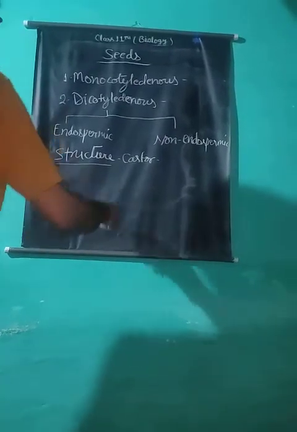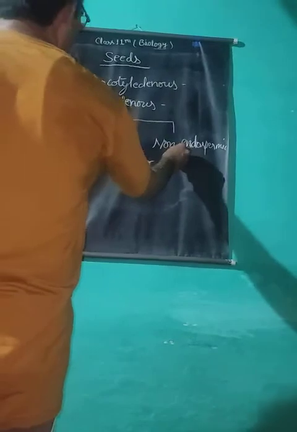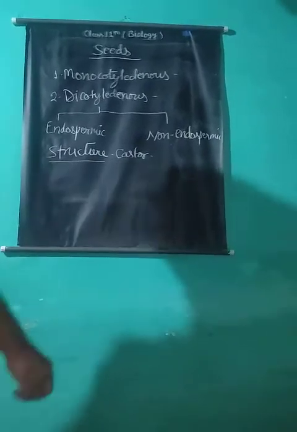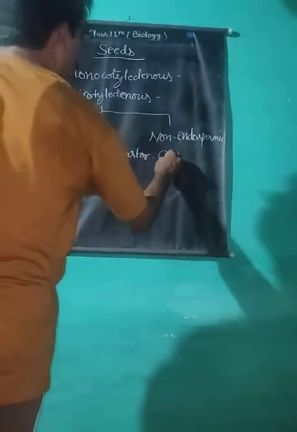Epicotyl and hypocotyl are short in length. The structure of a typical dicotyledonous non-endospermic seed. Example is gram, chana.